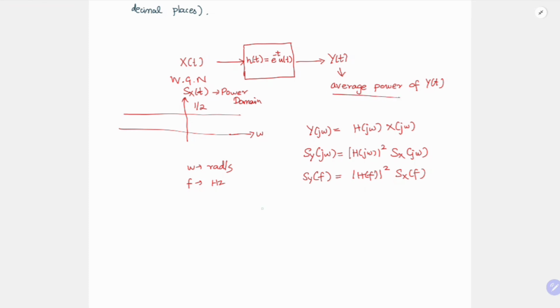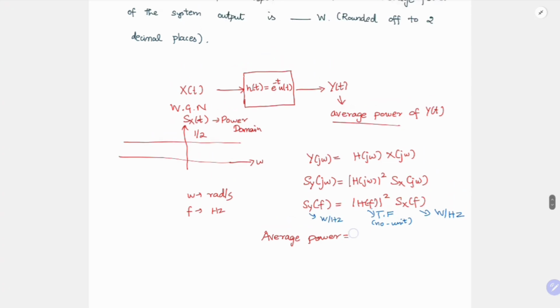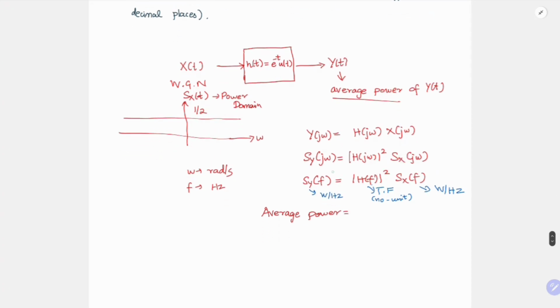So then what will be the average power? Now if you see, this has a unit of watt per hertz, and this is just a transfer function, so it is unitless, right? No unit. So this will have a unit of watt per hertz, and average power unit is watt, which means we just have to integrate this term. So integral from minus infinity to infinity S_yy of f df should be my average power, okay?